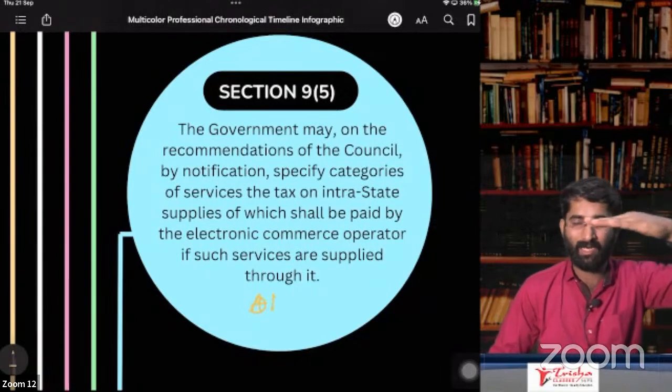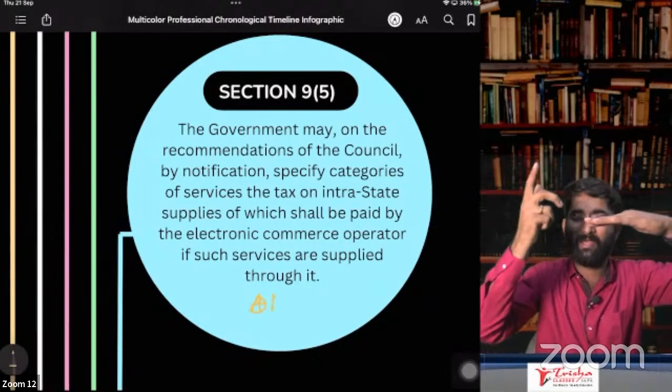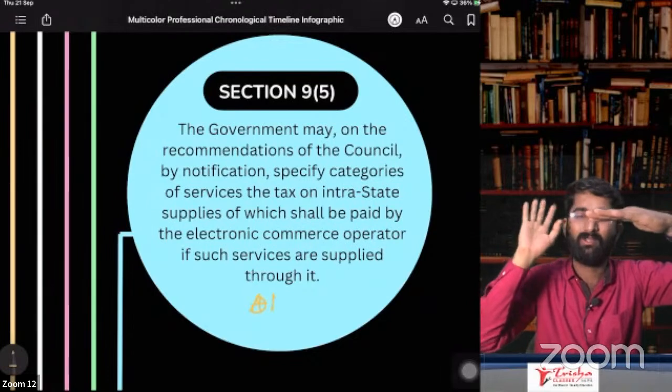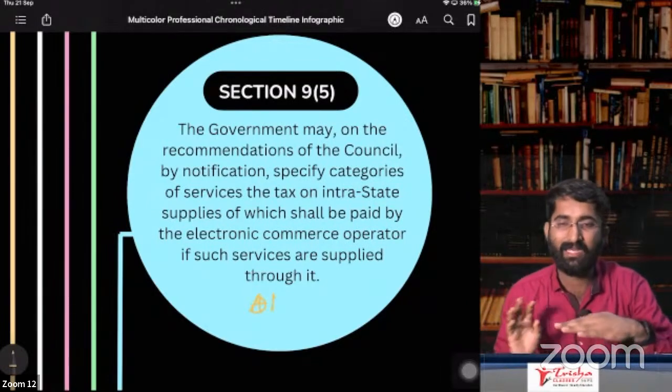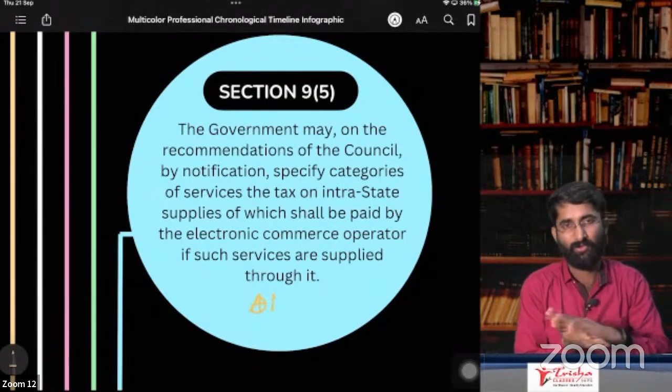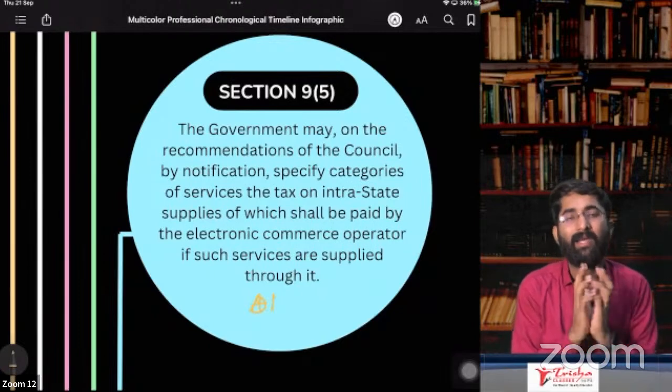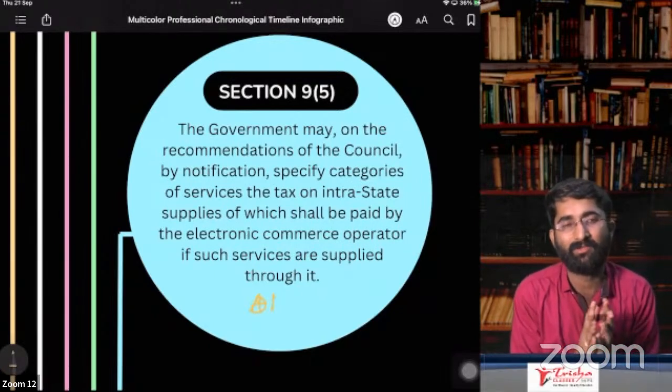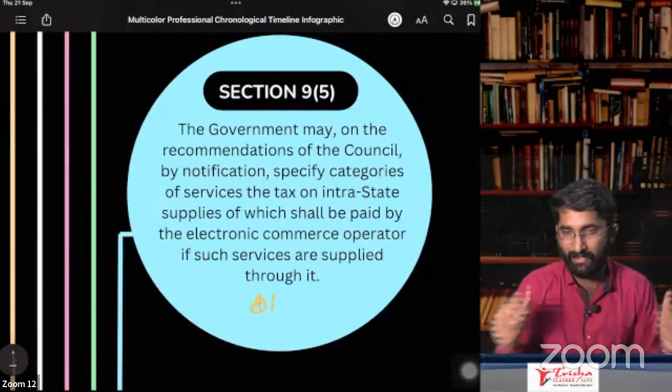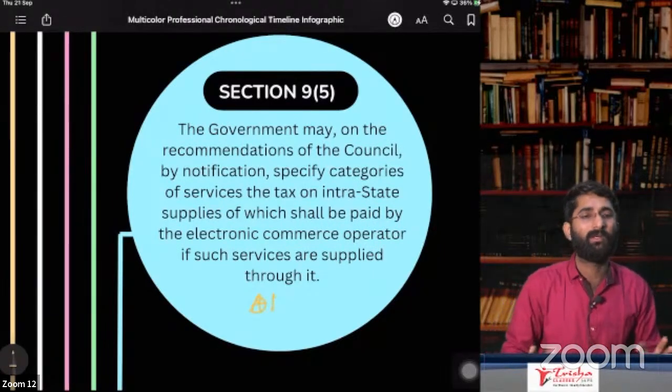For example, Urban Club. There is a fan in your house that is not working, so you call an electrician from Urban Club. You have registered with Urban Club, and many electricians are registered under Urban Club. They also provide these services. So what are these things now?